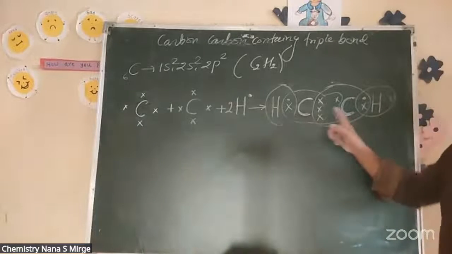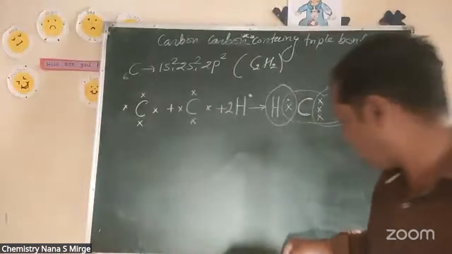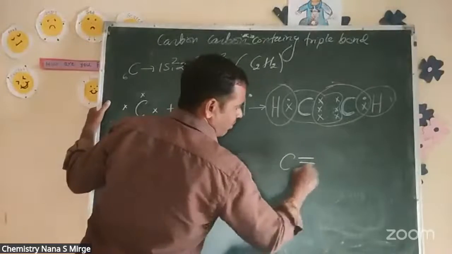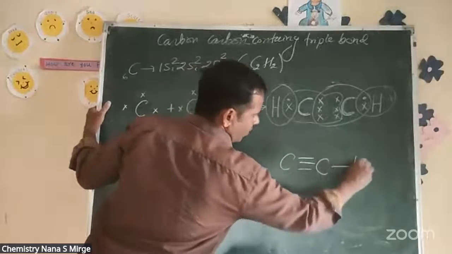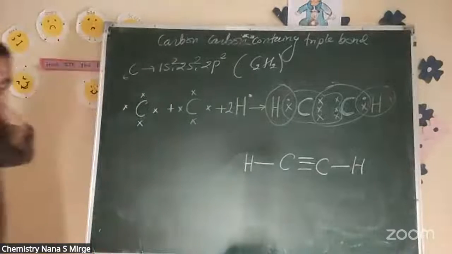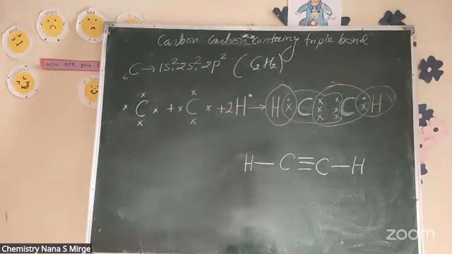So this carbon and this carbon are called unsaturated hydrocarbon. So it looks like C triple bond C, with hydrogen and this hydrogen. Carbon triple bond carbon, an unsaturated compound is formed.